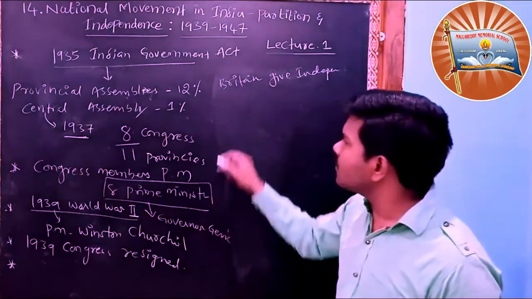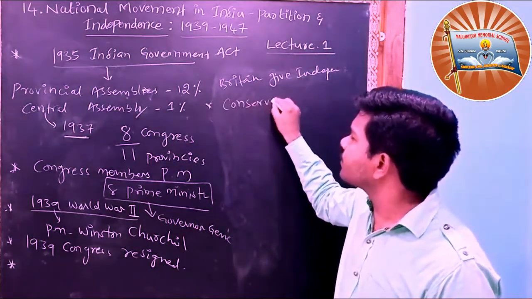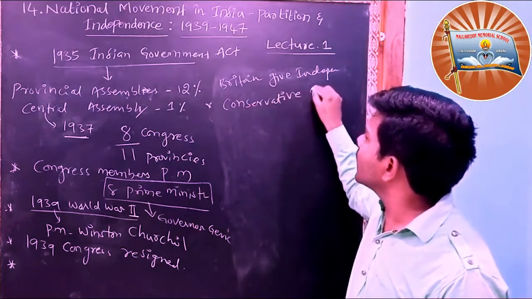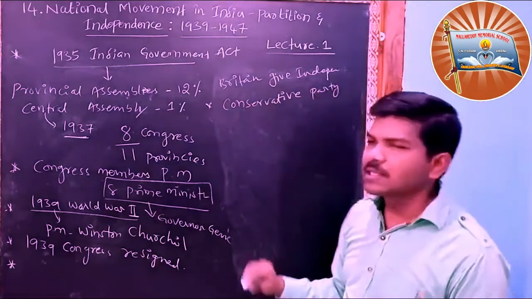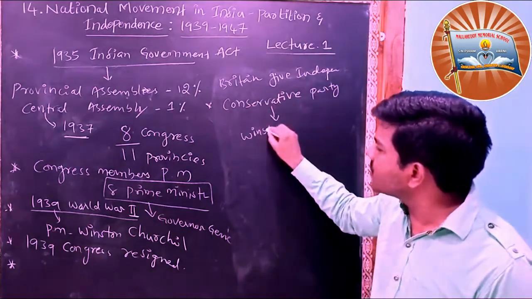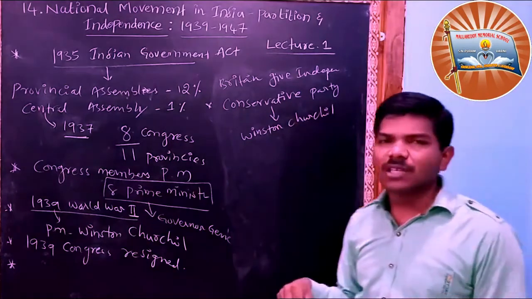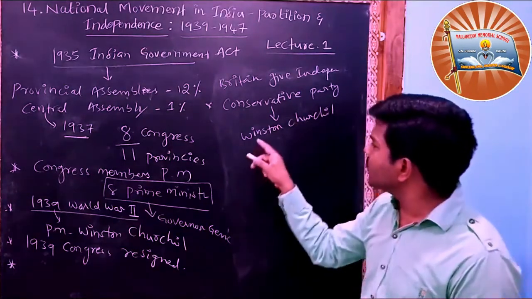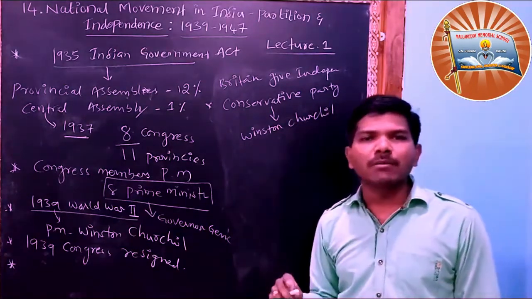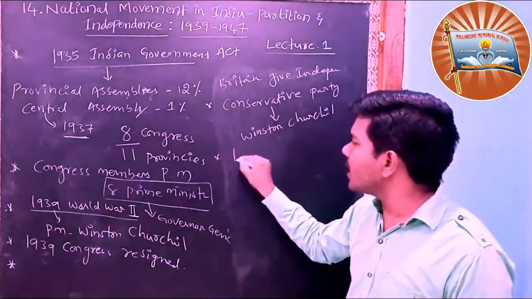During the World War, the Conservative Party was in power. In Britain there are two parties. The Conservative Party leader was Mr. Winston Churchill. He is the leader. Next, there is another party, the Labour Party.